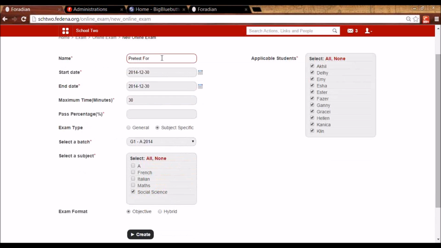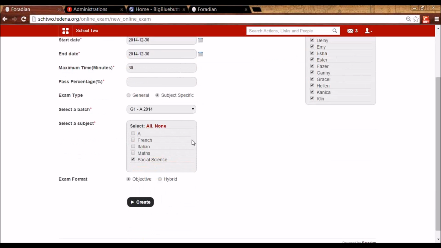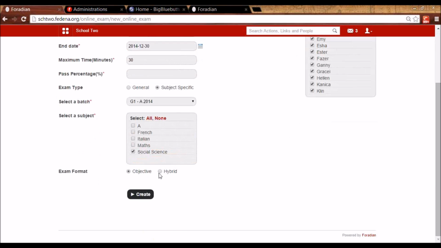I can give it a name, and the exam format, meaning that it will only have objective questions or both objective and descriptive. If they are descriptive questions, there has to be some evaluator who can evaluate it.